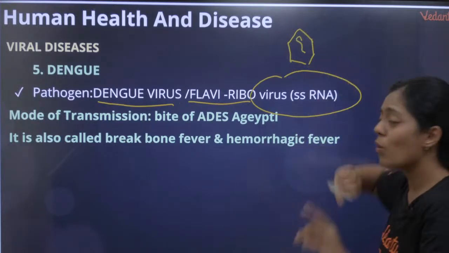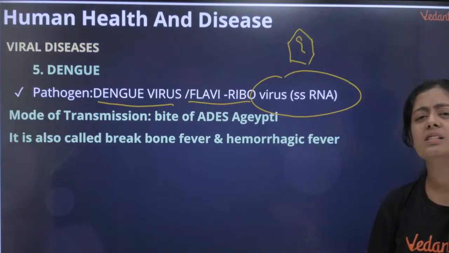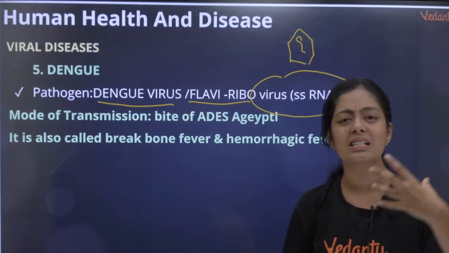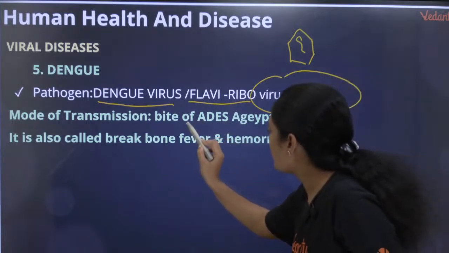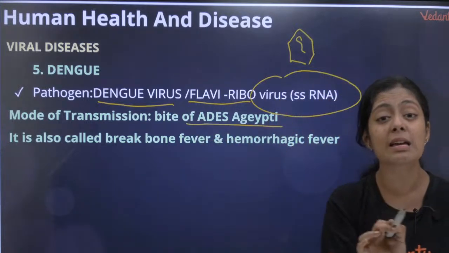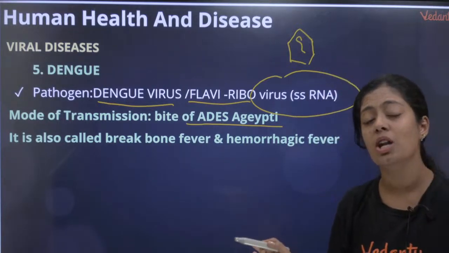Correct? So it has only one strand of RNA. How is this transmitted? How is the disease transmitted from one person to another person? It is transmitted via the bite of the female Aedes aegypti mosquito. This is also a potential question.